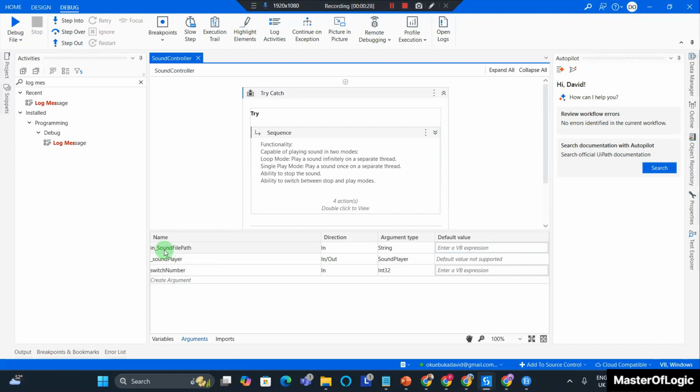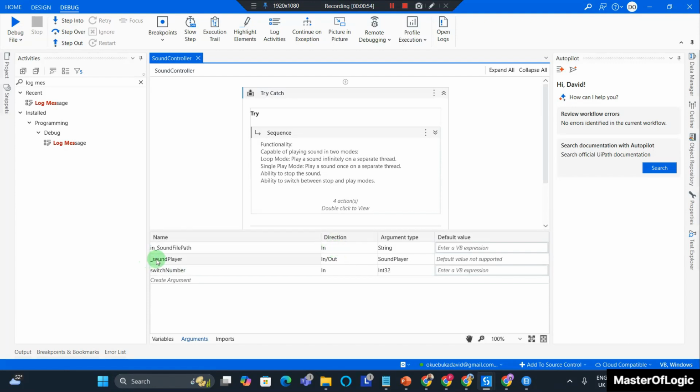Just like we did in sound file path, you can see that it starts with in, meaning it is an in argument. This doesn't affect the functionality of your program or project. It's just a way to show that you are an experienced and knowledgeable RPA developer. It is UiPath best practice, and it's also programming best practice.